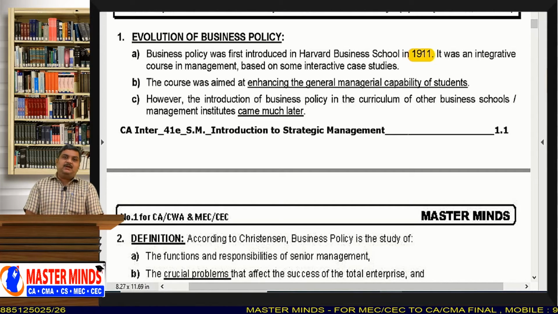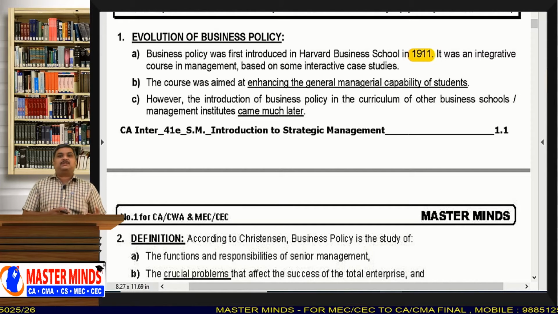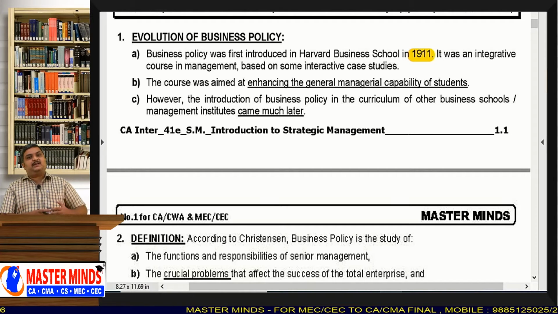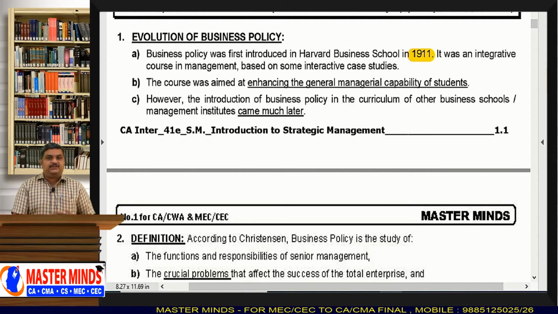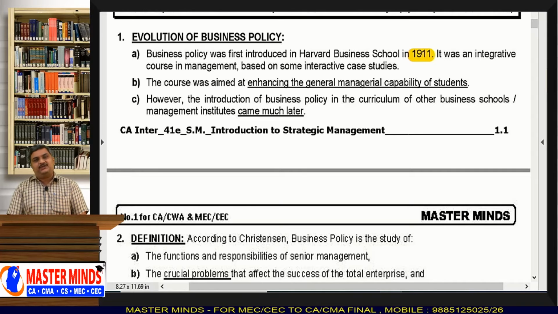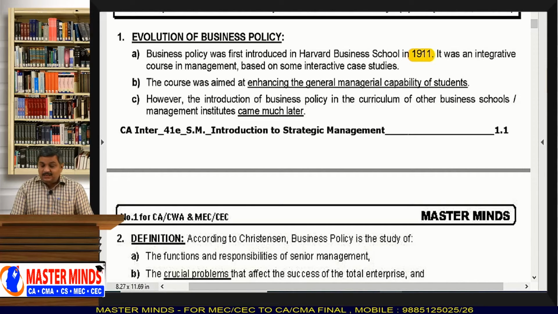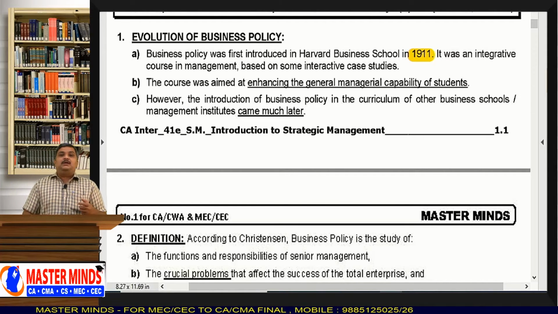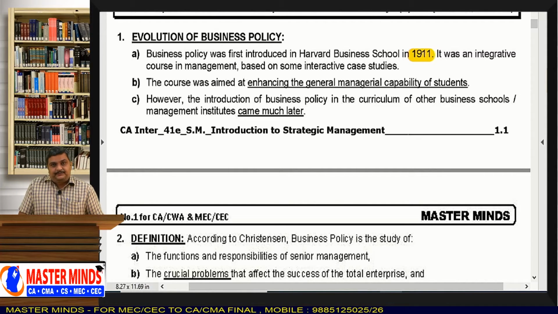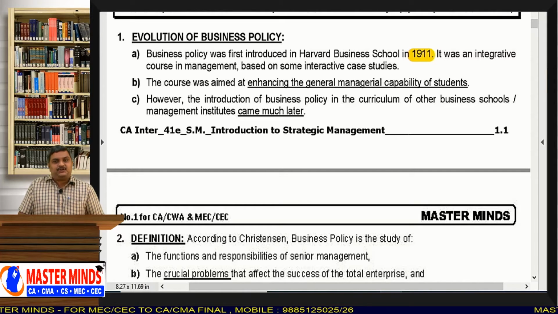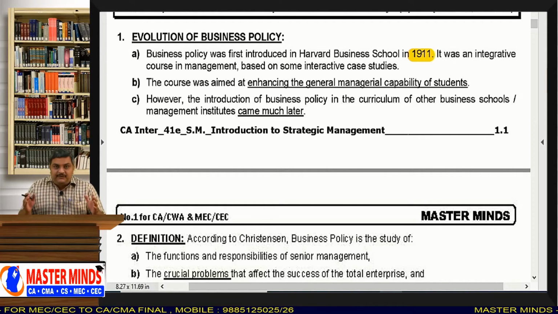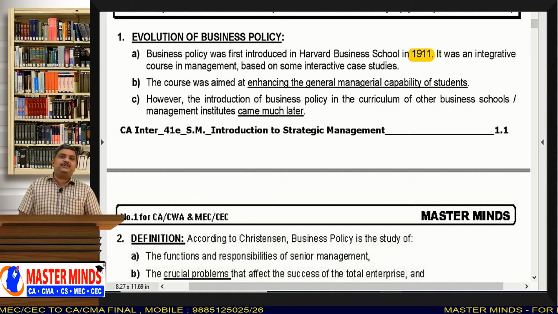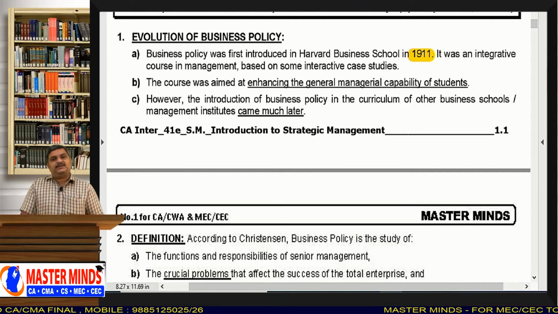Already at Harvard Business School, they were teaching subjects like marketing management, financial management, human resource management, and many other areas. But they felt that there was some deficiency in teaching the management of business to the students. So, in order to fill up the deficiency, they introduced the subject called business policy in the year 1911.